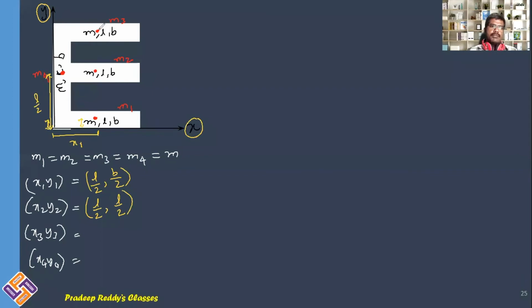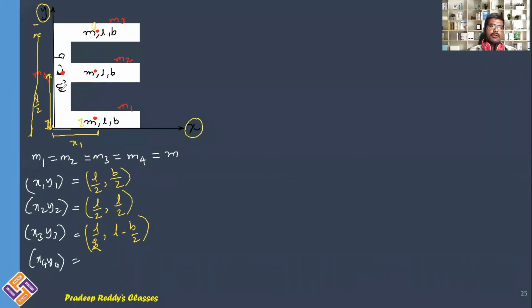Next, what about m3? m3 I can write as L by 2. Along the x-axis it is the same. But along the y-axis, this is the length, the total length from here to here. So how do you write this total length? This total length can be written as L minus b by 2. The total length from here to here is L, and from that I am subtracting this b by 2 so that you get the y component.